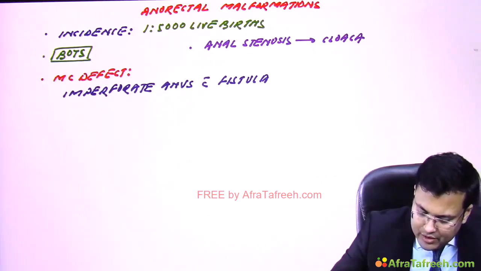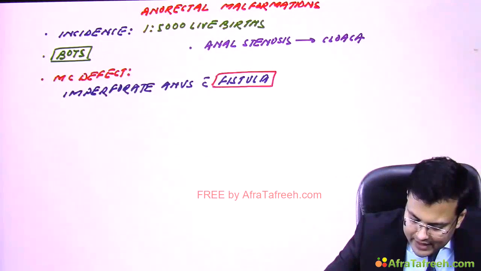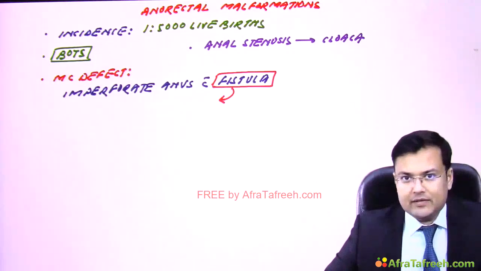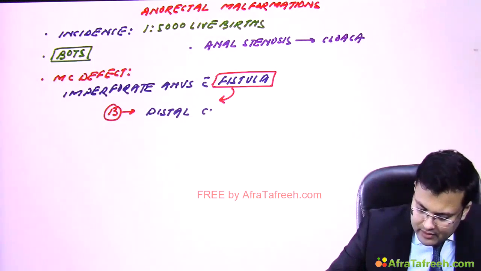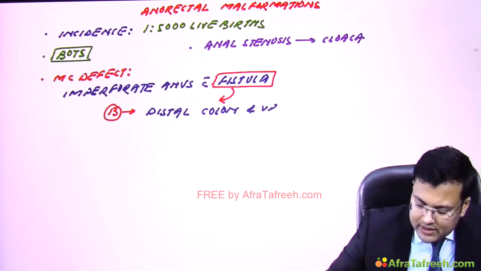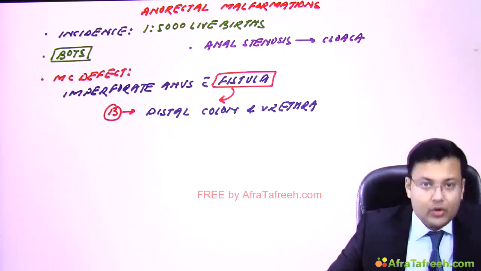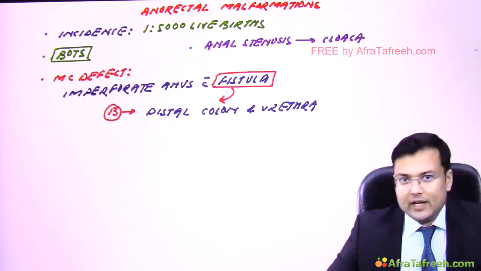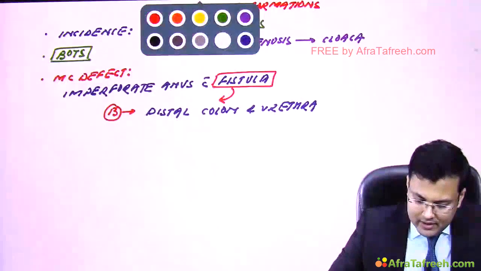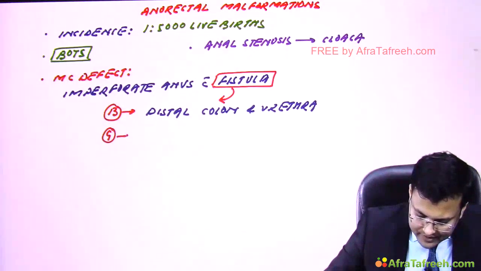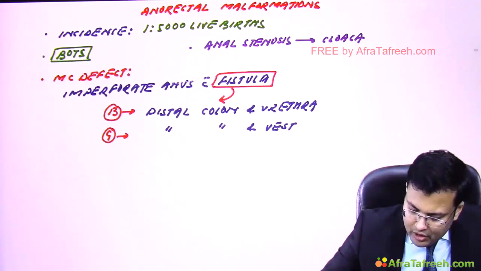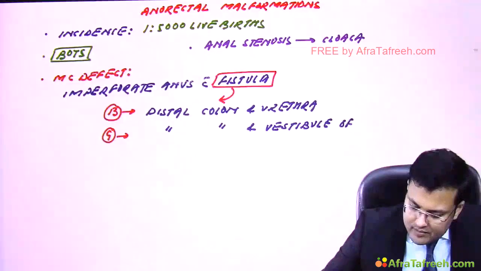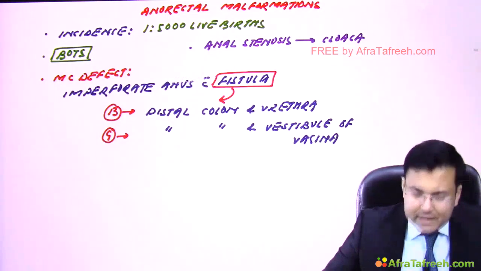Okay. Now you have to remember this because this is important. Where is the fistula in boys and where is the fistula in girls? So in boys, the fistula is between distal colon and urethra. Okay. And in girls it is between distal colon and vestibule of vagina. Okay, these are important points which are frequently asked.